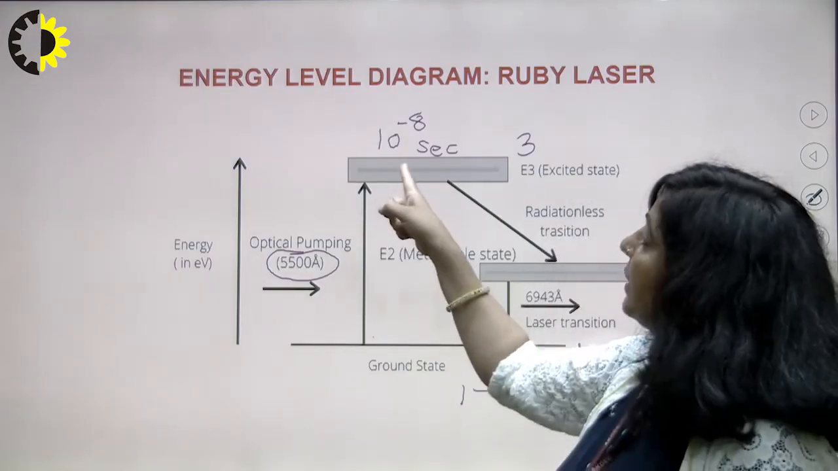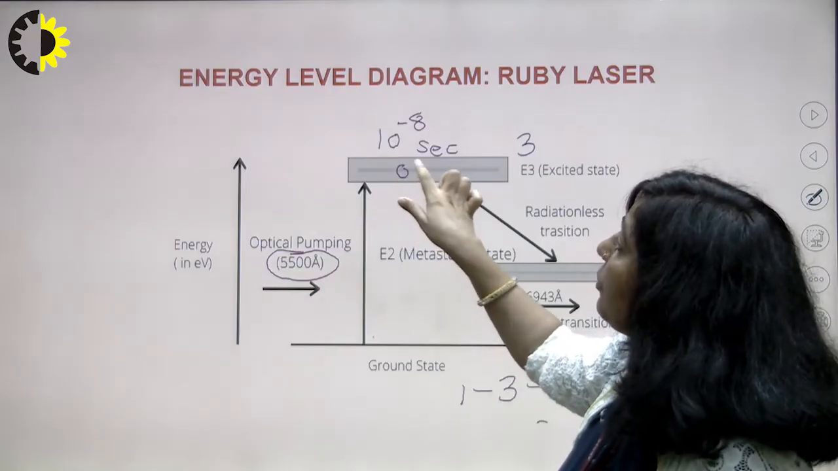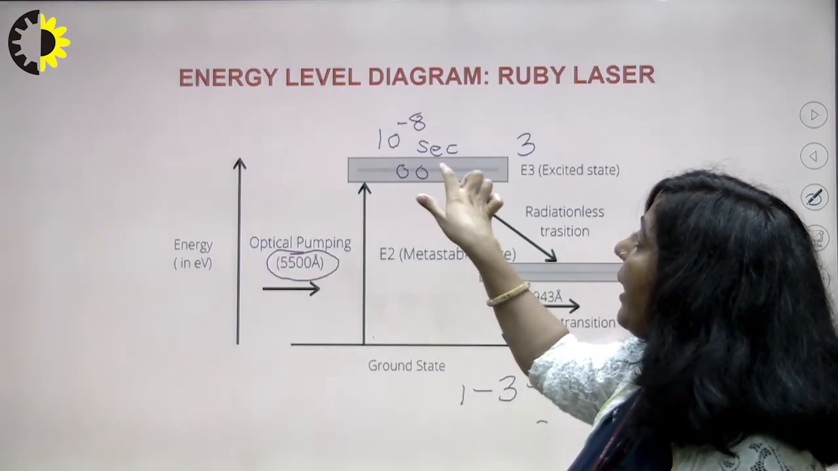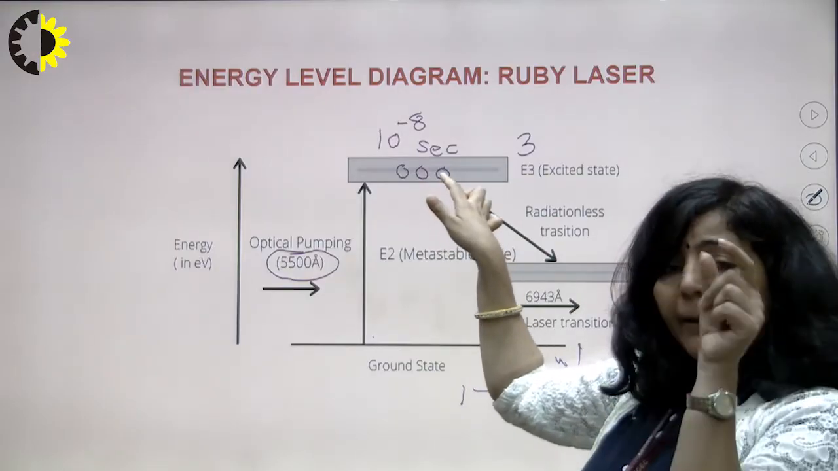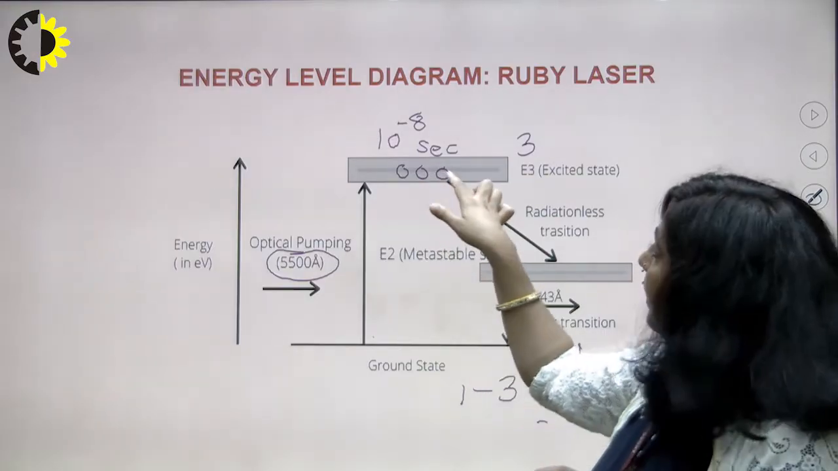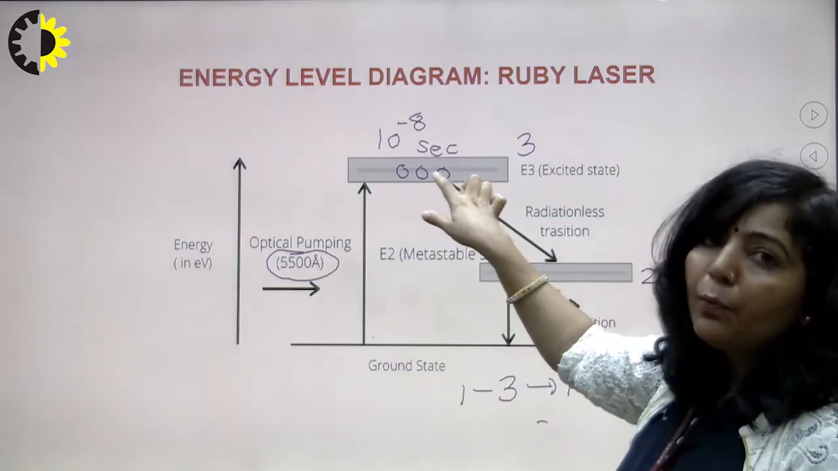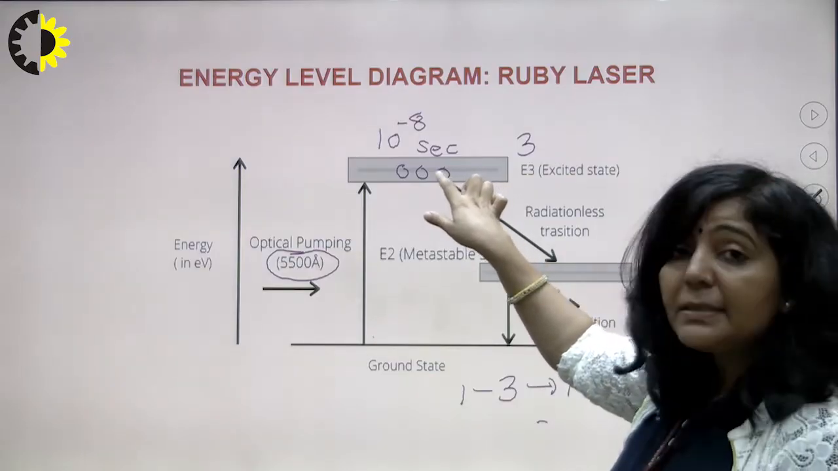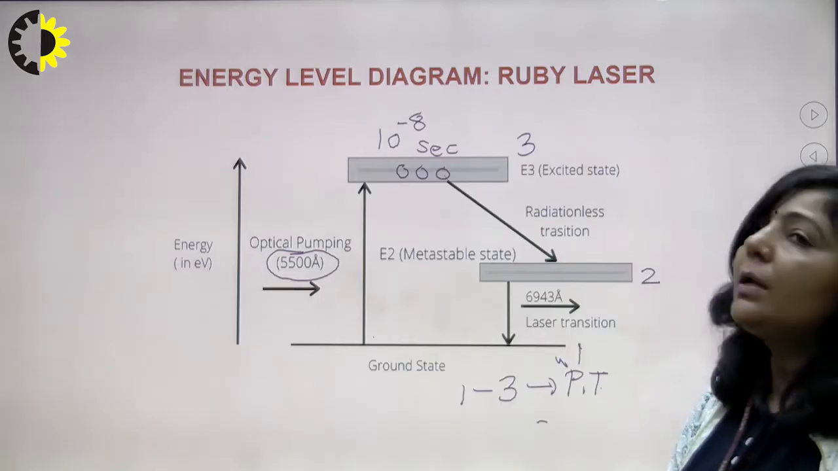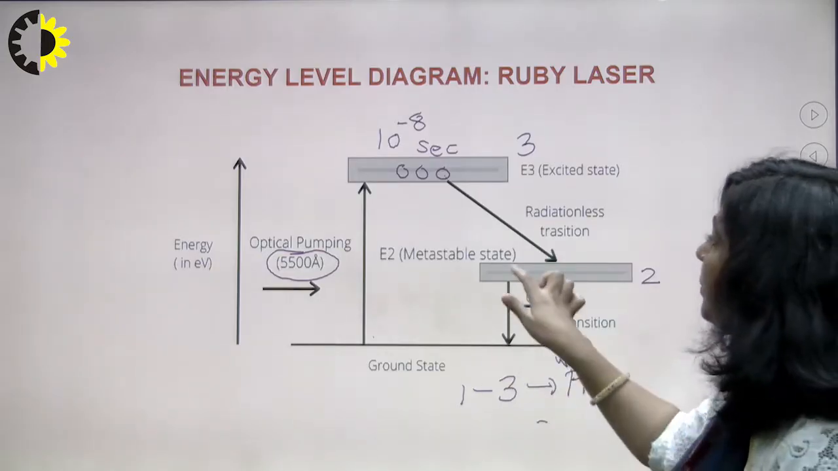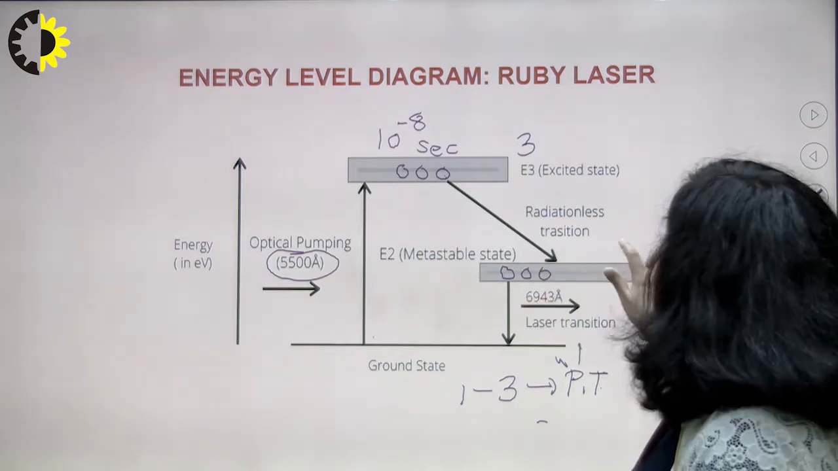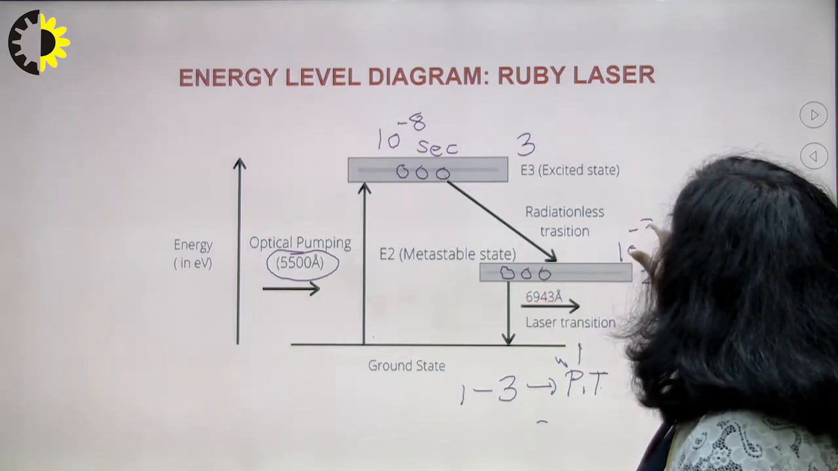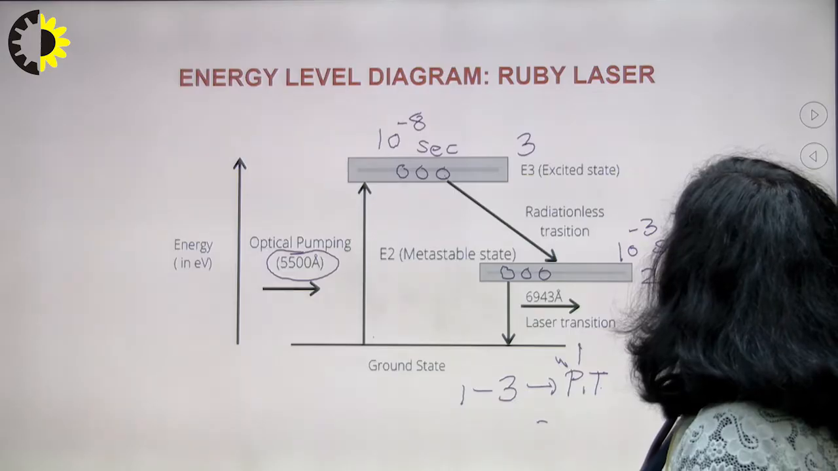So when these excited chromium ions collide with the crystal lattice, because of that collision there will be a decrease in the energy, and these chromium ions will come down from this excited state 3 to the metastable state 2. Now this state number 2 has a longer lifetime. This lifetime is approximately 10 raised to power minus 3 seconds.